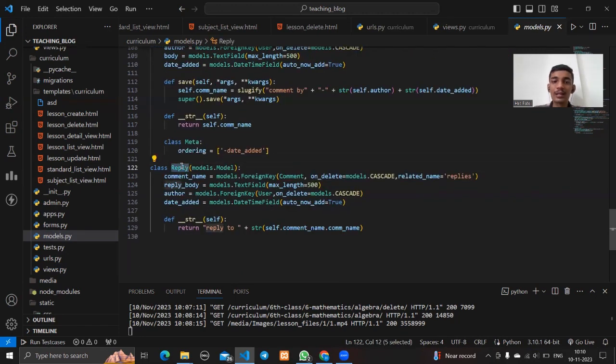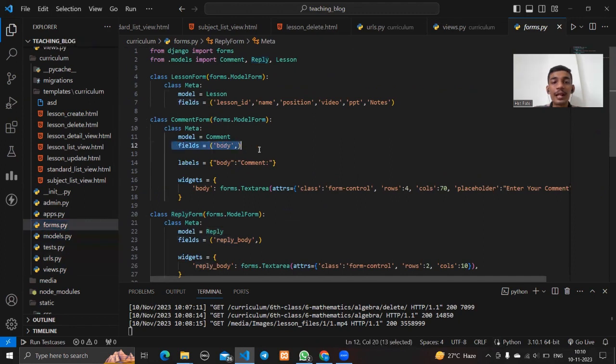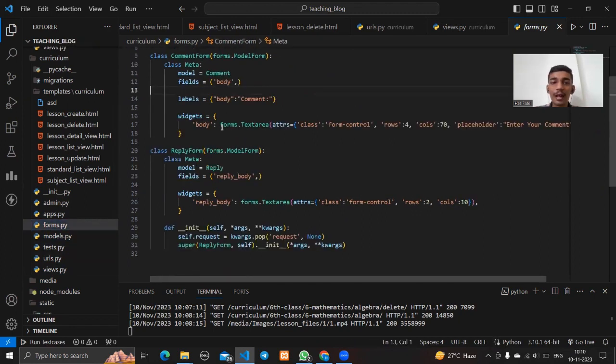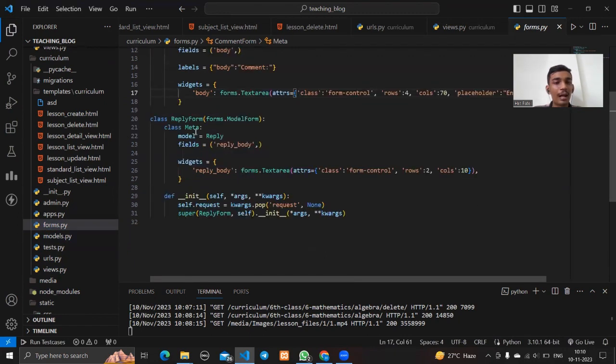The similar thing is for the reply model. There is a comment name and we use the foreign key, and the reply body, author and the date, and then we reply to the parent comment name. So we take only one field, the body field, and then we use the widget. So the number of rows, columns, and the placeholder are given as a widget. And in the reply form, the similar thing, the field is one, and the widget has rows and number of columns.